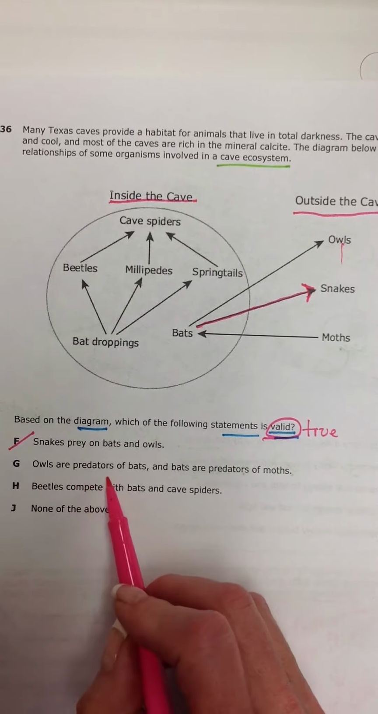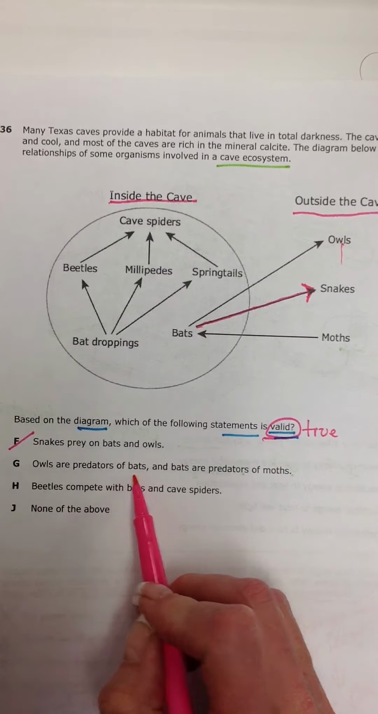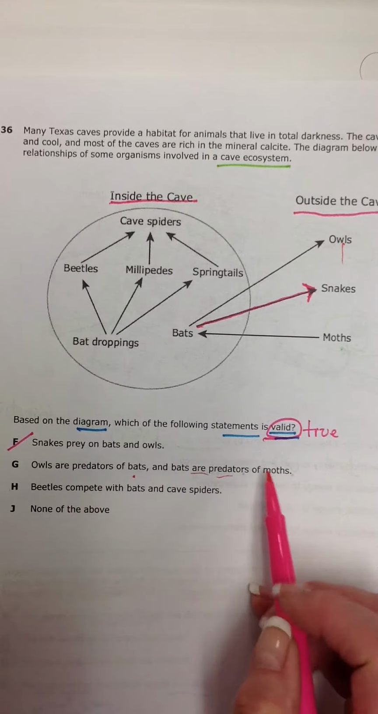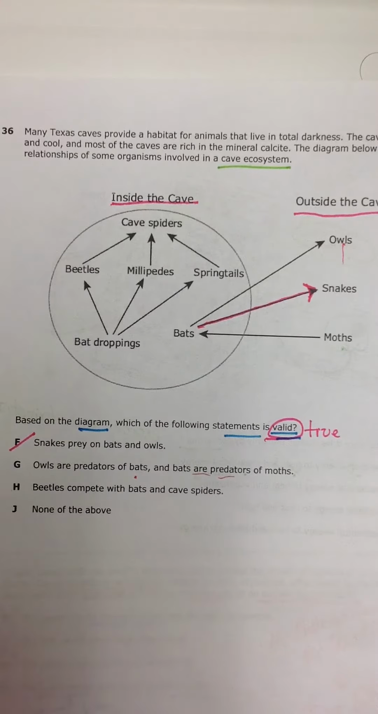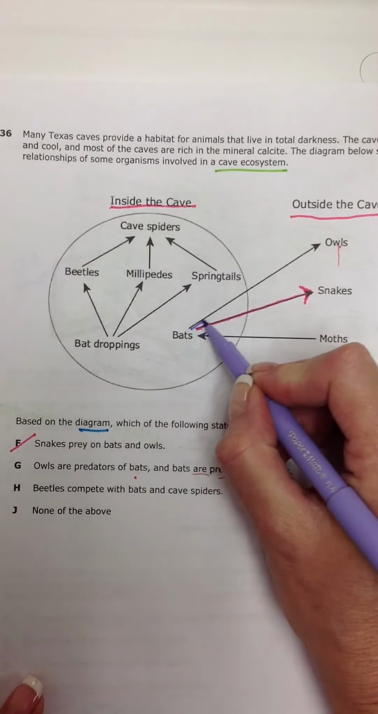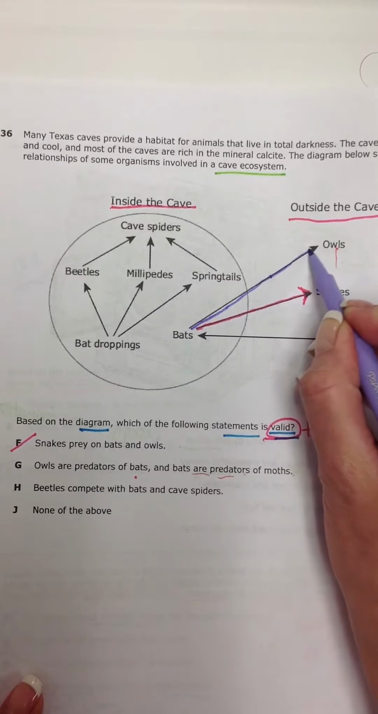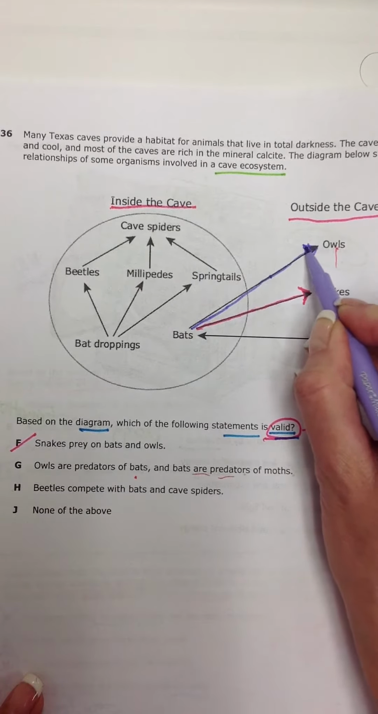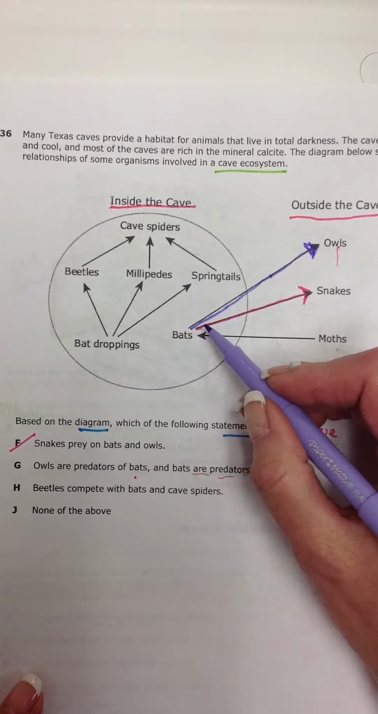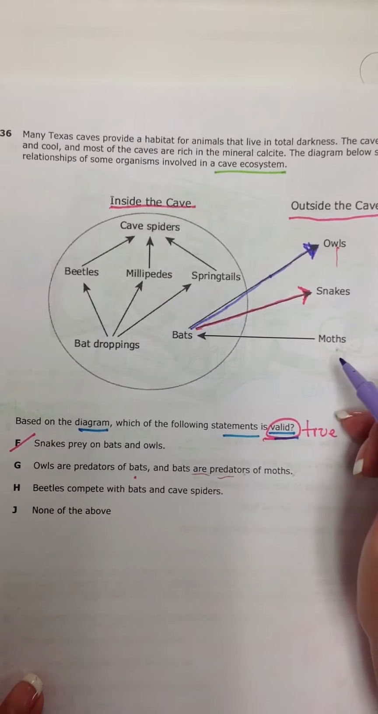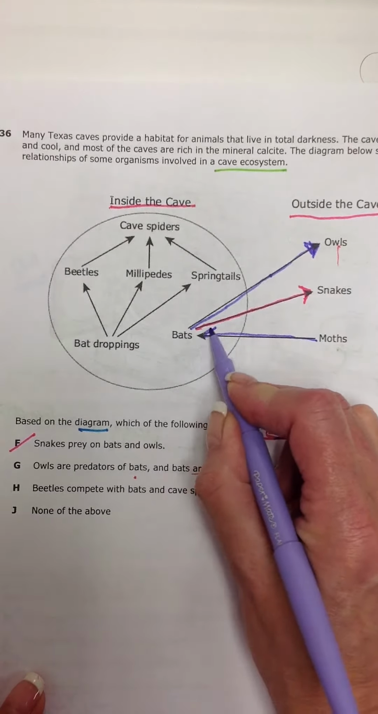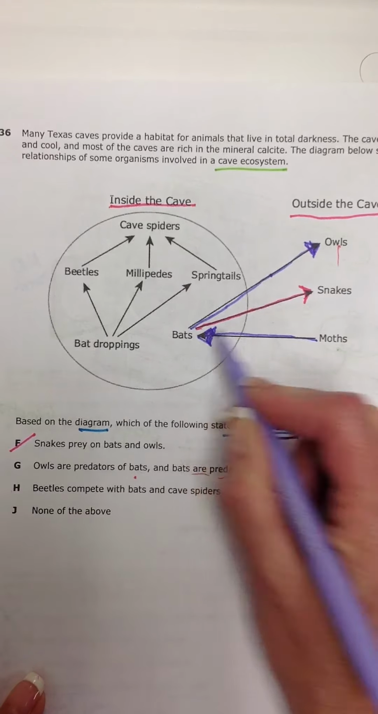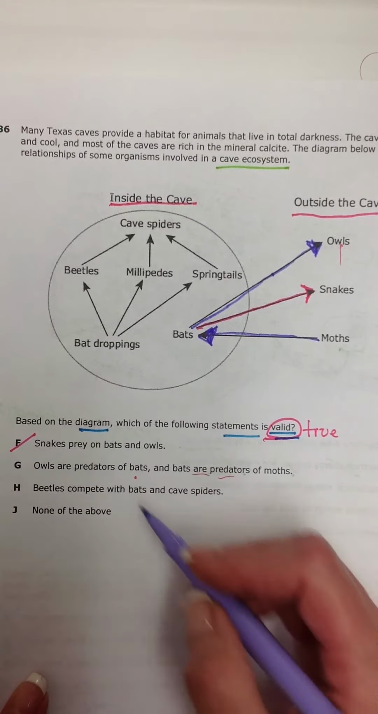It says owls are predators of bats, and bats are predators of moths. Well, let's look at this. Are the owls a predator of the bat? Yes, they are. You can see the arrow points to the owl, so the owl gets energy from eating the bat. And we need to know, are the bats predators to the moths? Well, if we look at that arrow, yes. The bats sure do get energy from eating the moths, so that is a good answer choice.